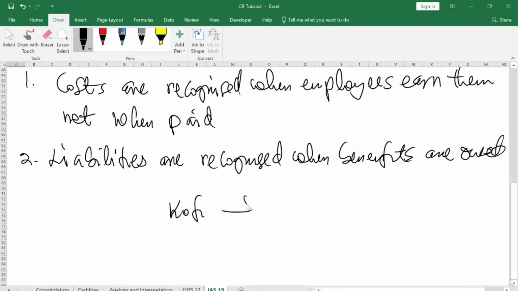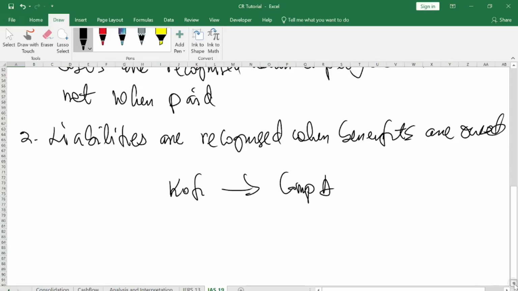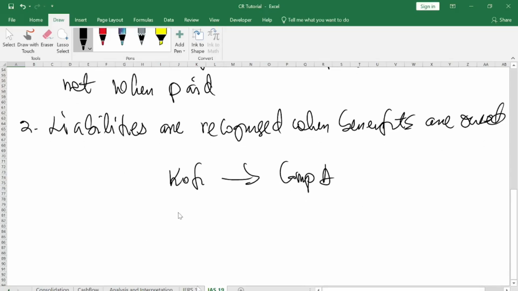So here, assuming you are Kofi, you work with this firm, maybe Company A. The agreement is that you are going to work. Assuming they know the number of years that you have left to retire, say you have 30 years to retire, so you are going to work for the company for 30 years.